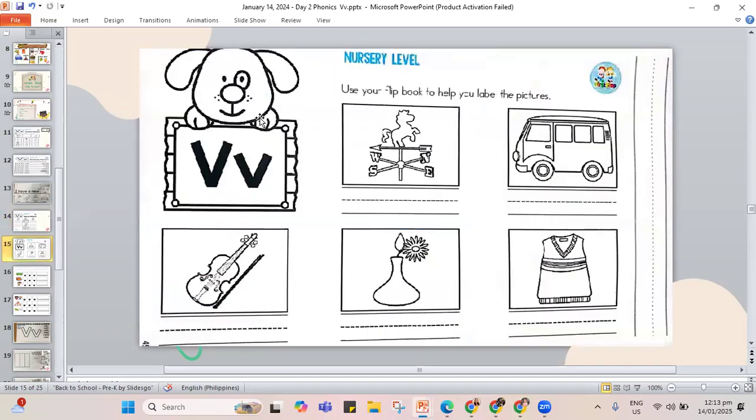Let's do our labeling for the V words. So you will use your booklet to write down the V words. I have the word vein, V-E-I-N. This is the vein. Another one, you have your van, V-A-N, that is the van. An instrument you can play, it's the violin, V-I-O-L, and the letter N. That's violin.